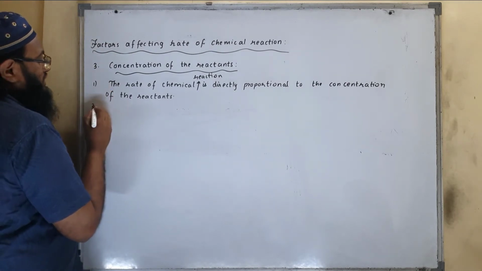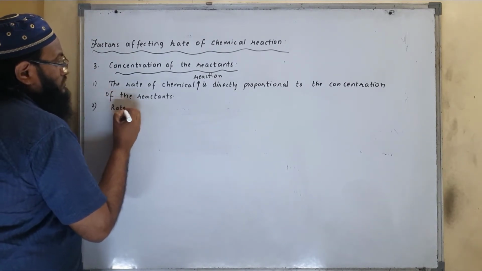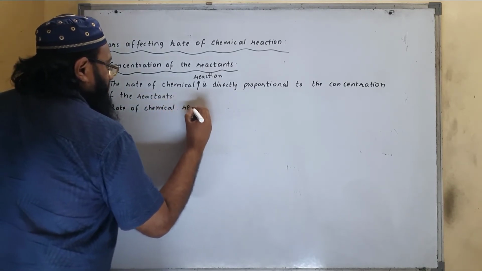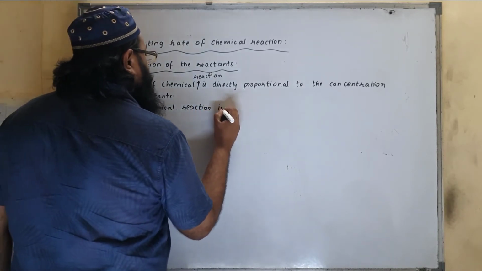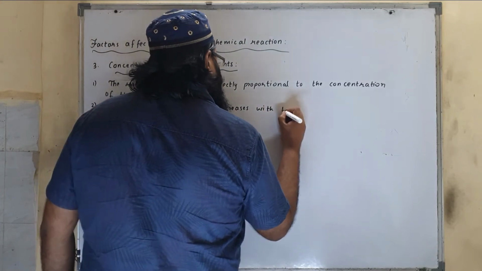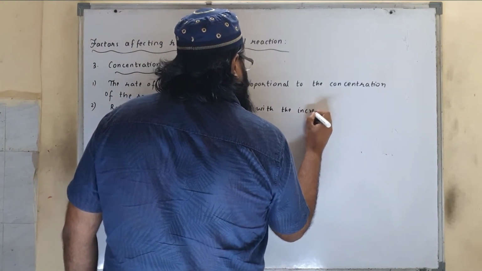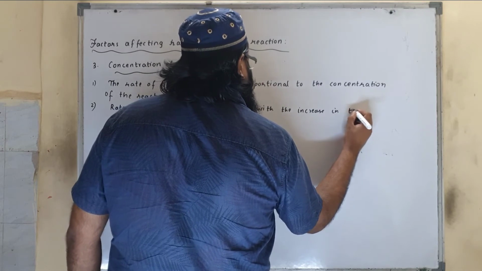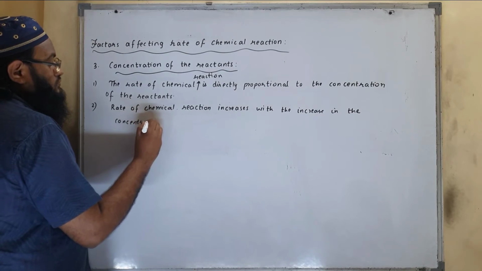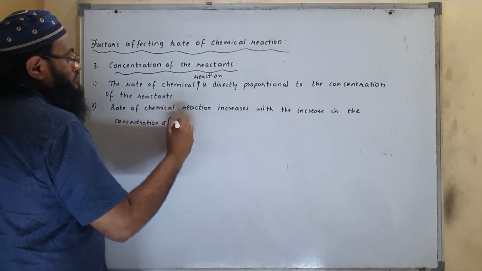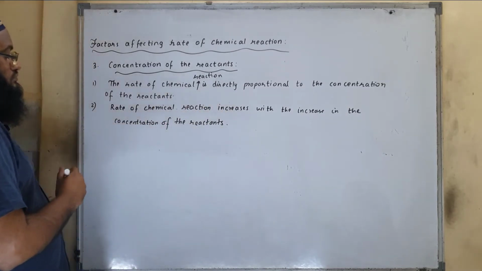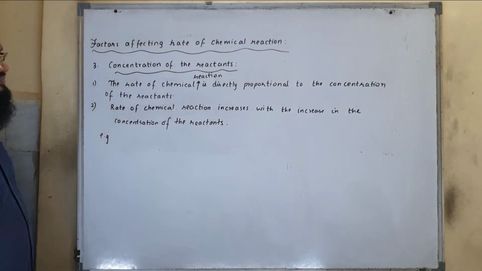First point. Second point you can write down, rate of chemical reaction increases with the increase in the concentration. Example you can write down over here.